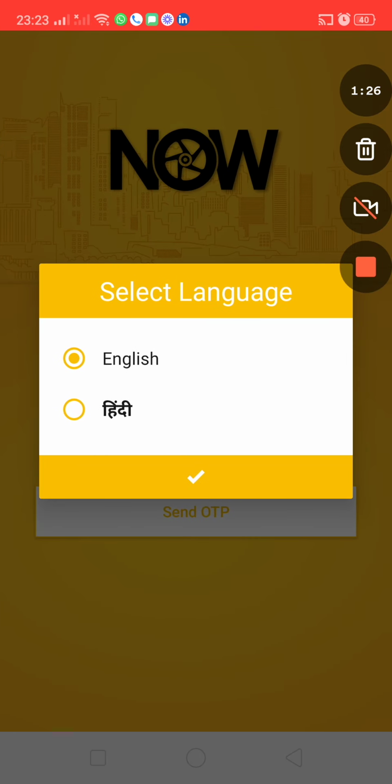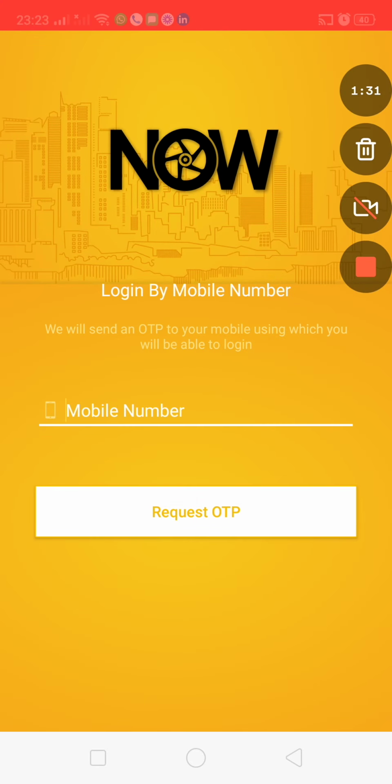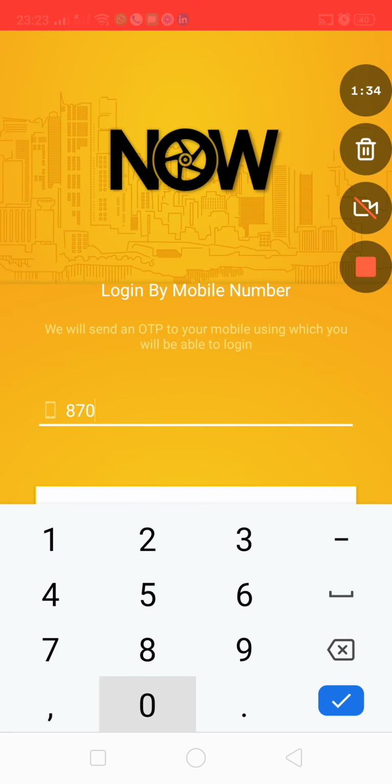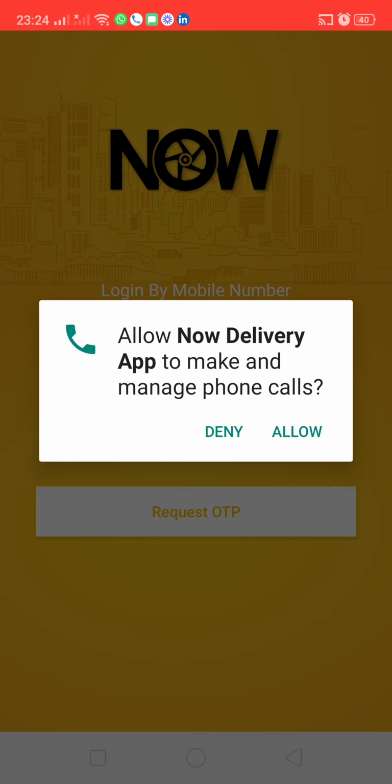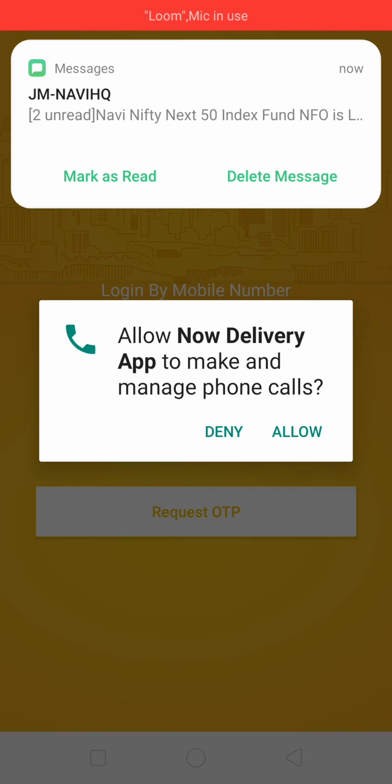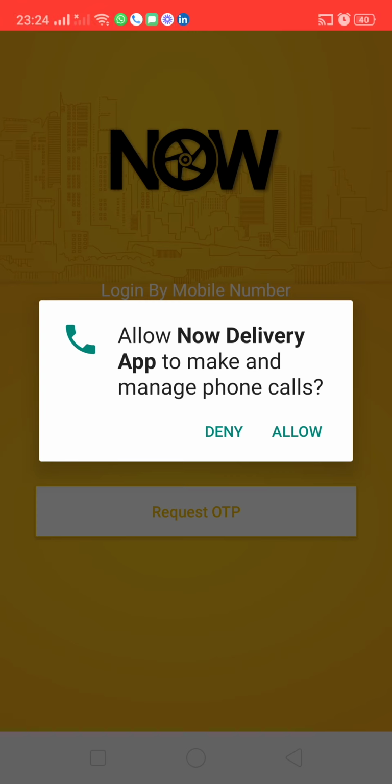On clicking OK, I can select the language, which is English or Hindi. Then a rider will enter his mobile number, using which he can log on. We take permission to allow Now Delivery to make phone calls, because a rider can use the click to call icon to call customers while delivering, or to call vendors before pickup, which is much easier for them than going to their phone book and searching for the number, because they would be getting many orders throughout the day.